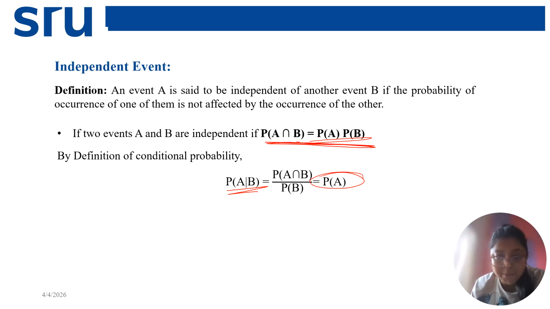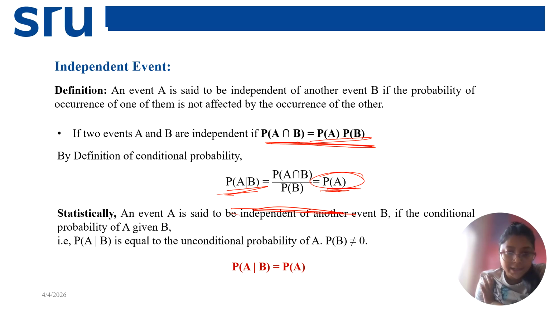So probability of A given B is equal to the probability of A. From the definition of conditional probability, we understand that it gives the probability of occurrence of A given that the event B has already occurred. Now we can see that the event B has no impact on the occurrence of event A. So that's why they are independent events.